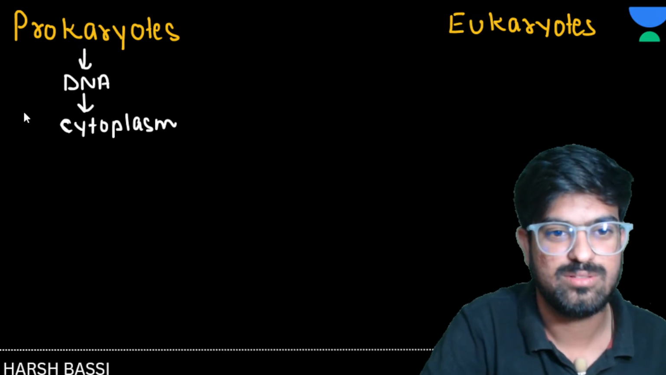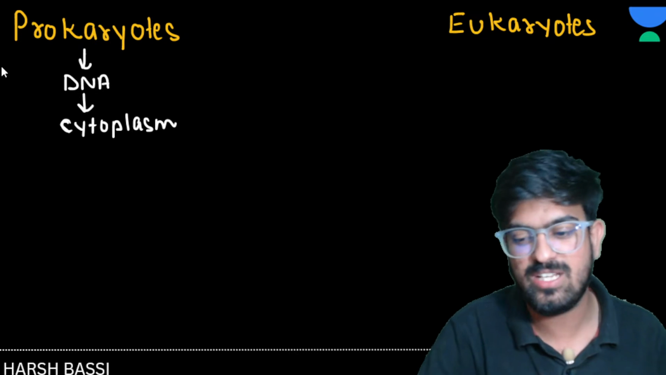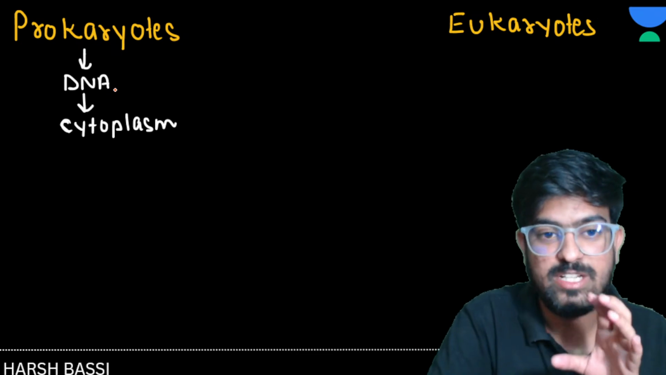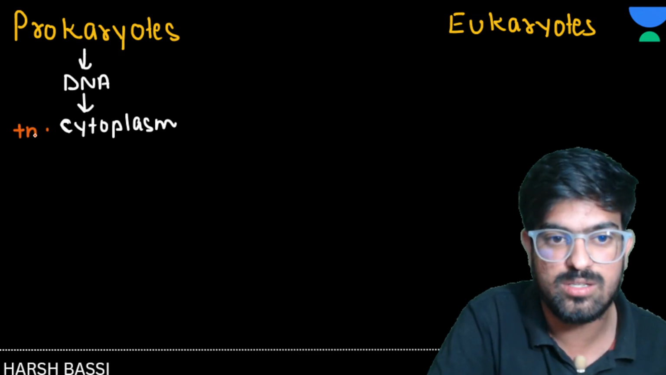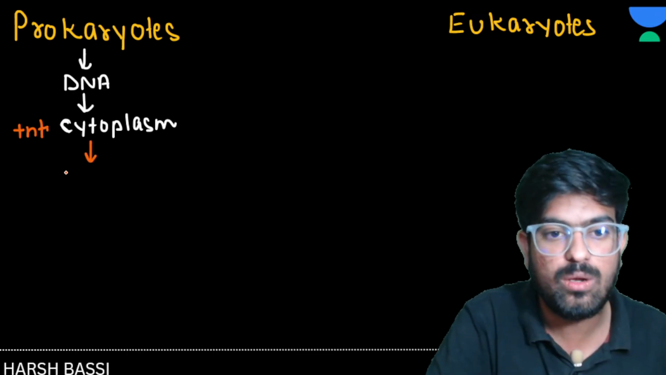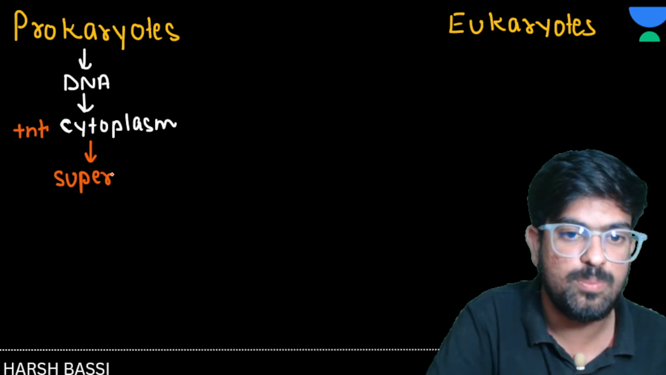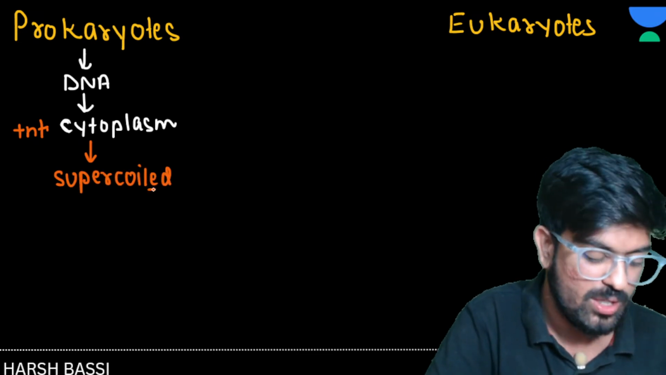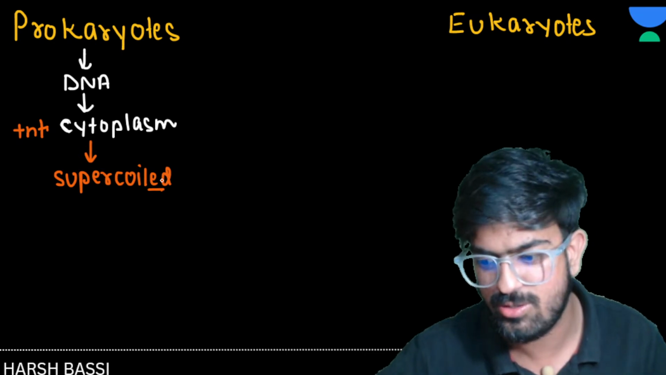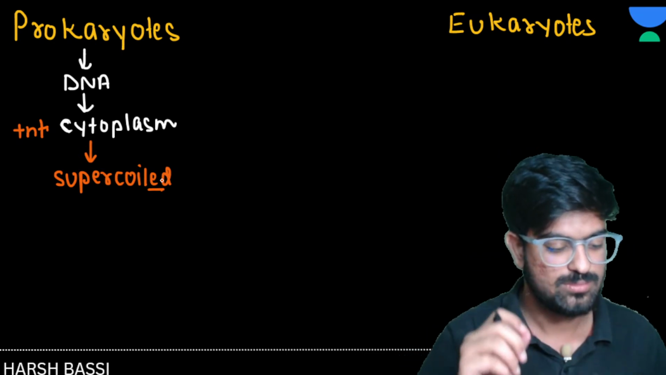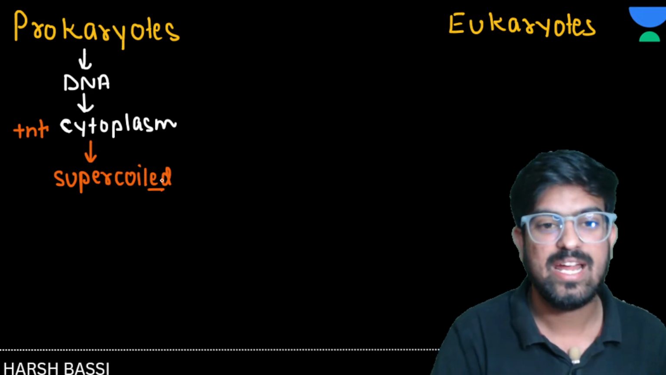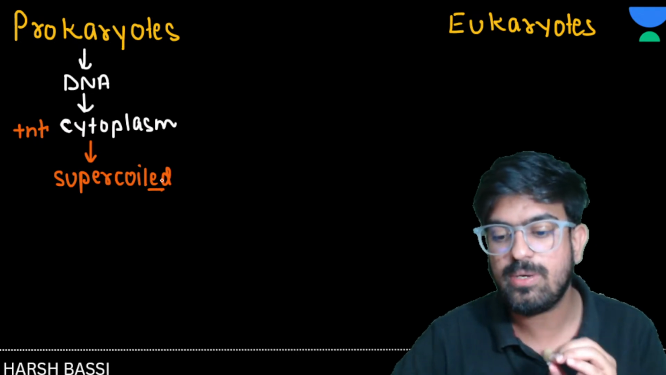Yes? Chalo. See here. So we have DNA and we have the cytoplasm. And DNA, where is it present? Present in the cytoplasm of the prokaryote. How is it present? Supercoiled structure, in the form of supercoiled. Guys, it's in Europe. Okay, chalo. So DNA is present in the cytoplasm and it is present in the form of a supercoiled structure.